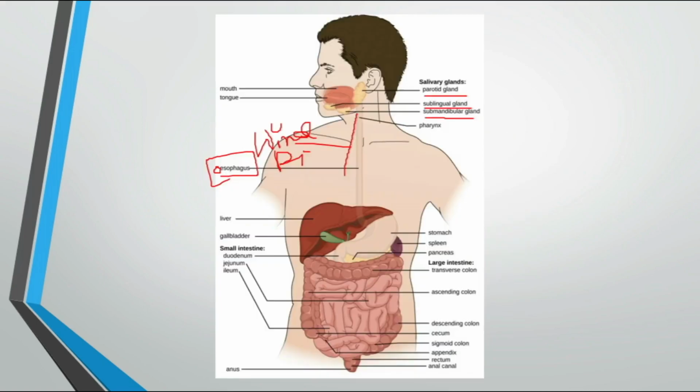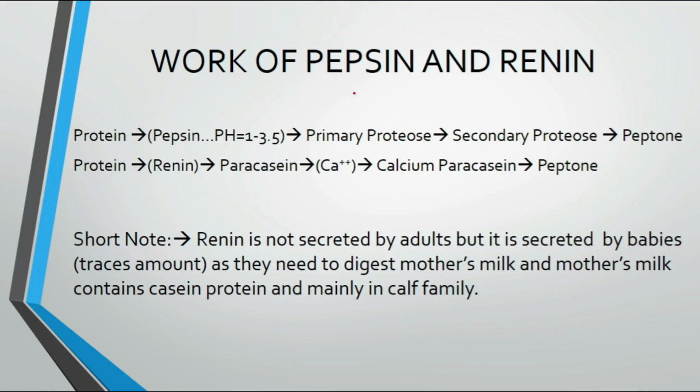So this one is liver, this one is stomach. This is small intestine, large intestine, rectum, anus, and all the things, spleen, pancreas, and all. So, work of pepsin and renin.